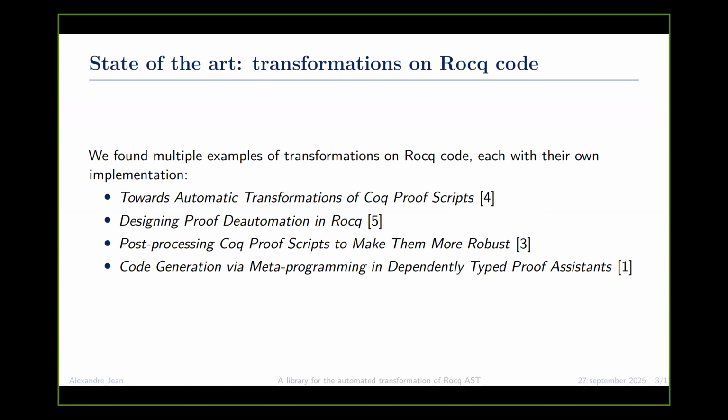And then we have "Post-processing of Proof Scripts to Make Them More Robust" by Lozak and Mago.